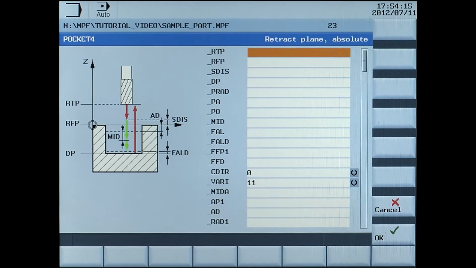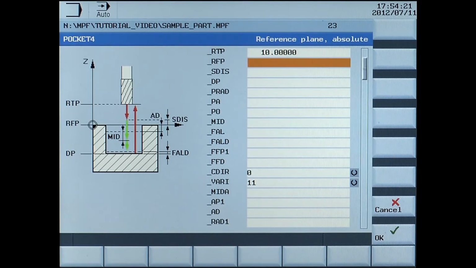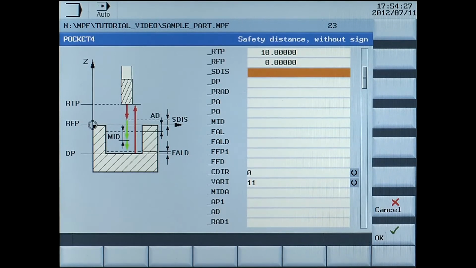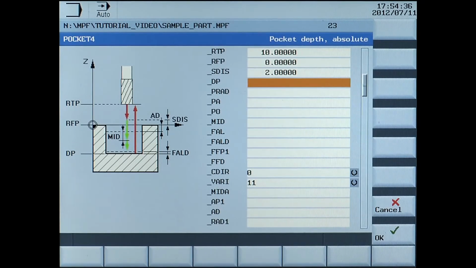RTP, retract plane absolute, enter 10mm. RFP, reference plane absolute, enter 0. SDIS, safety distance without sign, enter 2mm. DP, pocket depth absolute, enter -15mm.